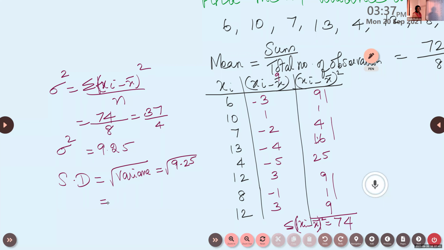Find out the approximate value of the square root of 9.25. We have learned one method, long division method. Using that, you can find square root of 9.25.